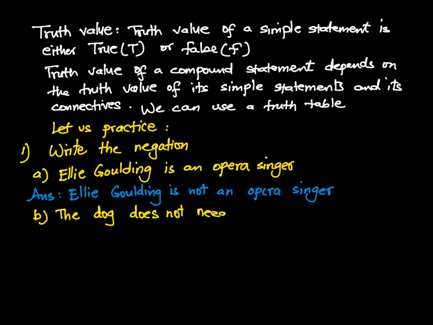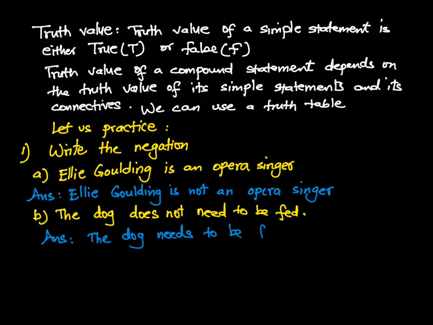So the next thing: the dog does not need to be fed. The negation of that, because this statement already has a no, so the negation of a negation would become: the dog needs to be fed. Why? Because the statement has a no, so when we do the no of a no, it becomes a yes. Right? So that's how we understand negation.